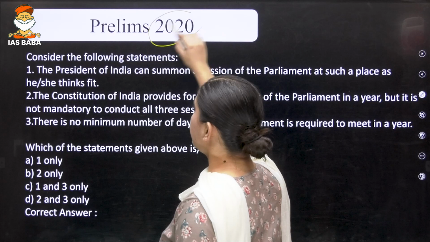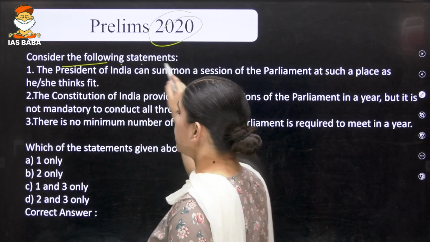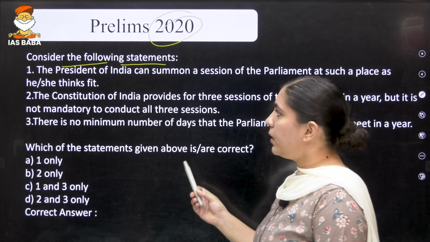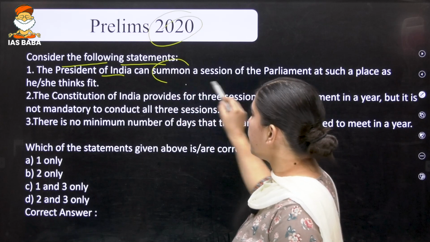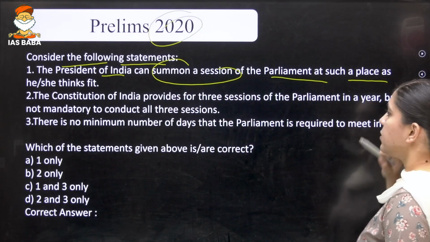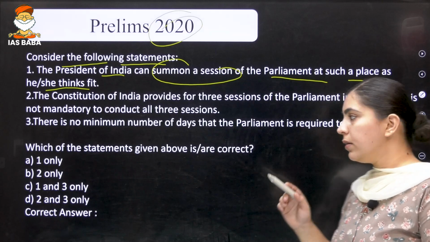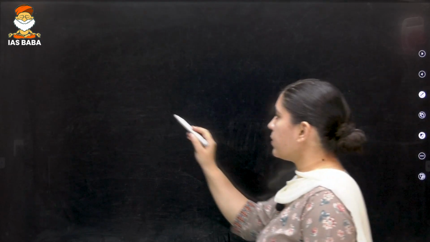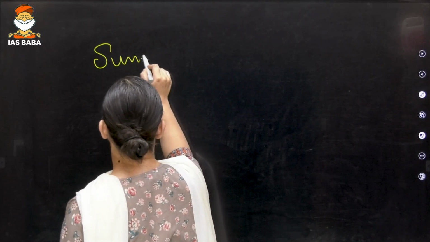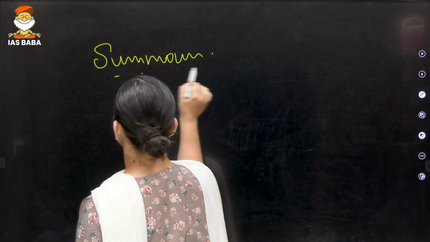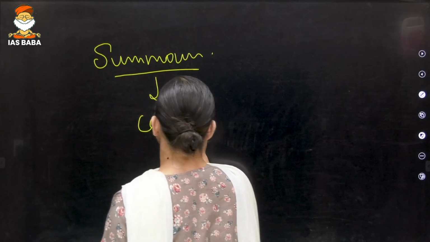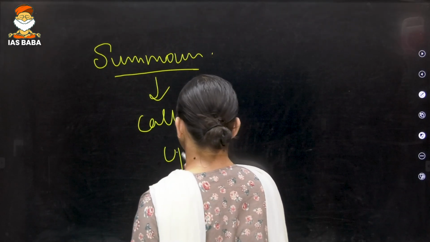Again, in 2020, the question was asked: consider the following statements. The President of India can summon a session of the Parliament at such places as he or she thinks fit, right? So what is summon? Summon in its literal sense means calling upon.